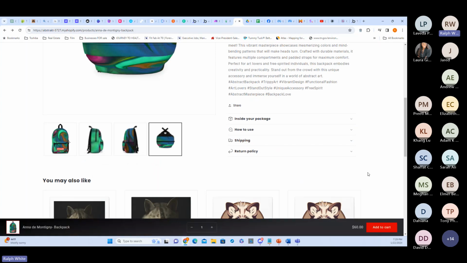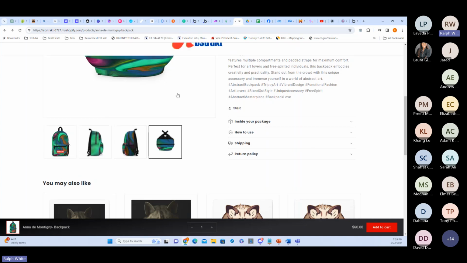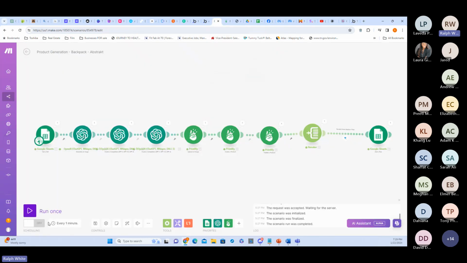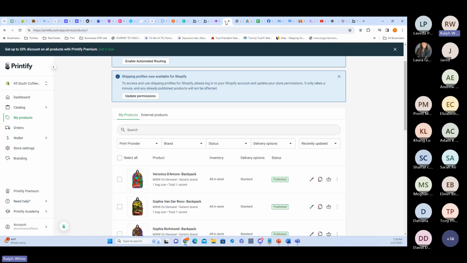All this stuff was automatically created, which, if you've ever done anything like this, you actually have to go in and manually do these things yourself, right? With this, it was done strictly through automation. I set up this automation one time and I could run it automatically every so many minutes, however often I wanted, and it'll keep creating products for me over and over and over while I sleep.